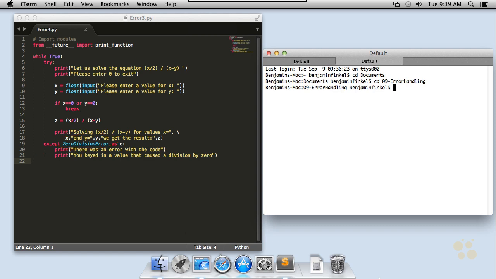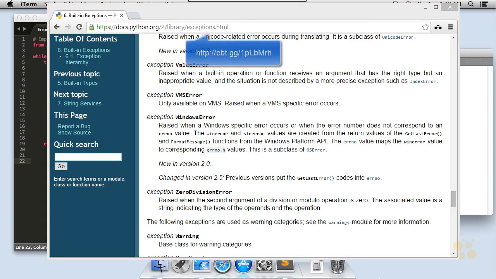The first and the best place to pick this up from, like I said, is the documentation. You can see that right here. Right in the documentation, ZeroDivisionError, this page actually shows you all of the different buckets, all of the different exceptions that you can collect inside of your try statement.